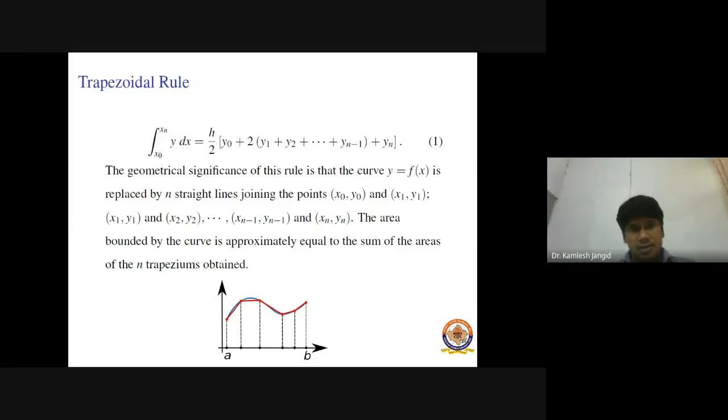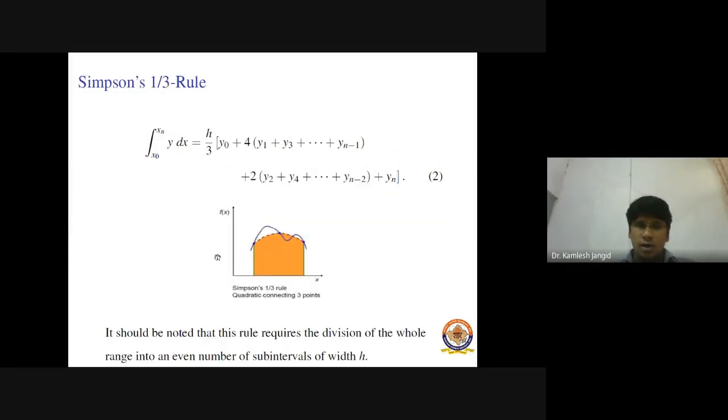Now the second one is Simpson 1/3 rule. If we replace this integrand y by a second degree polynomial, and we know that to obtain a second degree polynomial we need 3 data points, right? So we divide our range of integration x0 to xn in such a way that we get an even number of subintervals, because 3 data points means 2 subintervals.